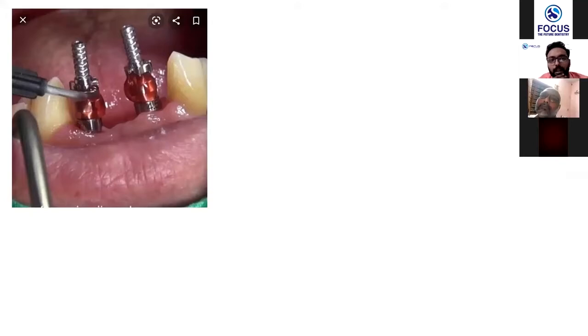So it can be an attachment to which the crown sits? Can it be? Anyone? Can you message the answer in the chat box? What do you think? What kind of stuff is it? So something is kept extra onto the implant which is lying inside the bone. Anyone? Any guesses what this can be?